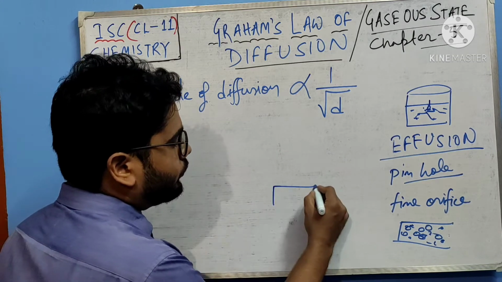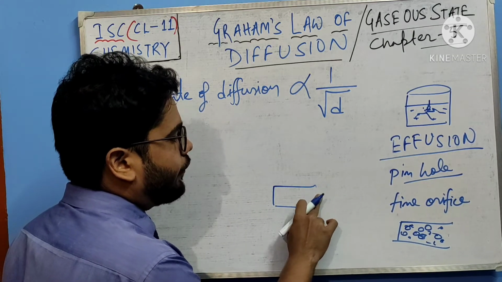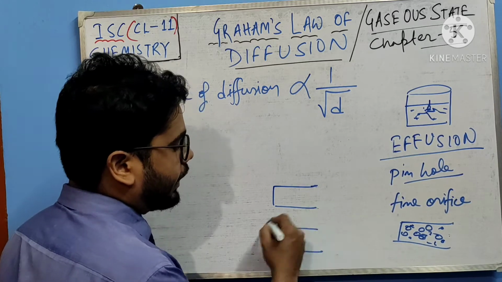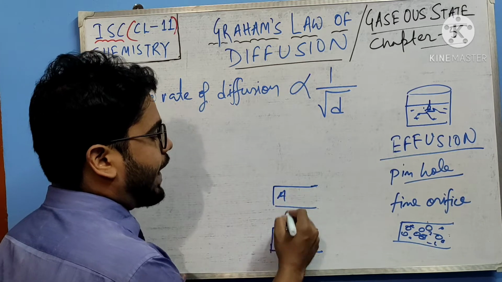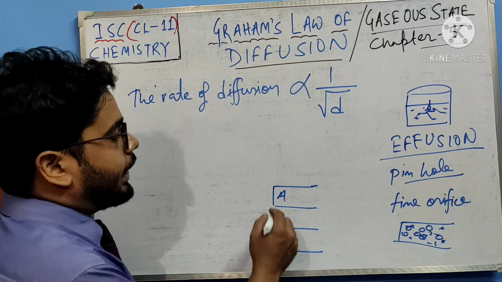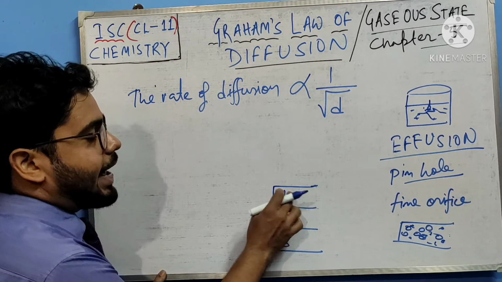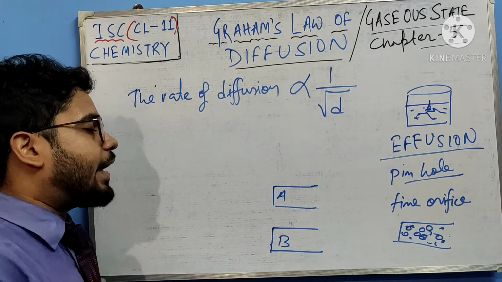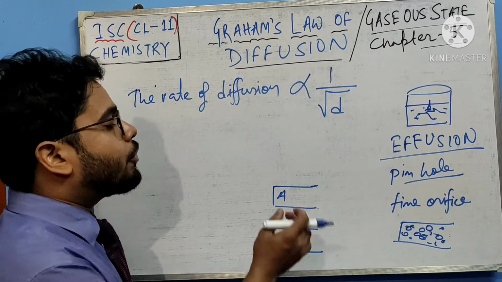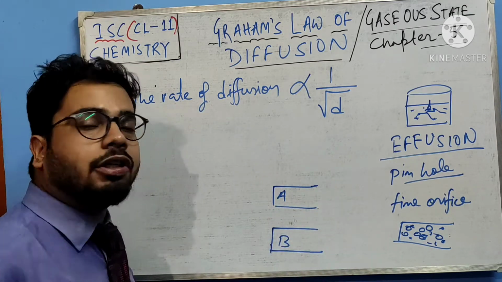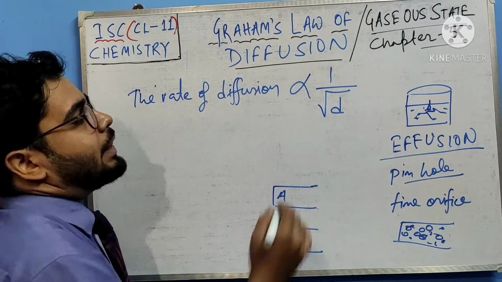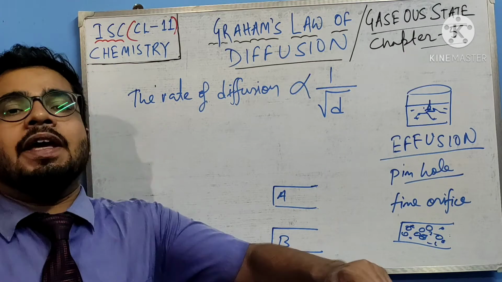Suppose this is one vessel, a one-sided open vessel. This is another vessel, and here say gas A is there, here gas B is there. You tell me, if the density of gas A is more than the density of gas B, then the molecules will not move so fast, right? So the rate of diffusion will decrease. If you are still feeling confused, see, density is more means what? Heavy, right?